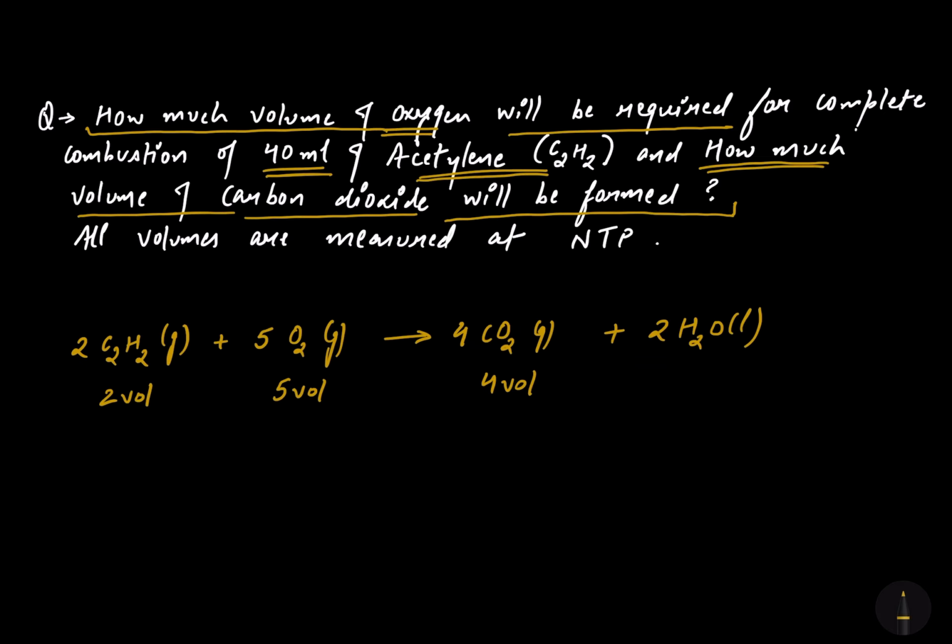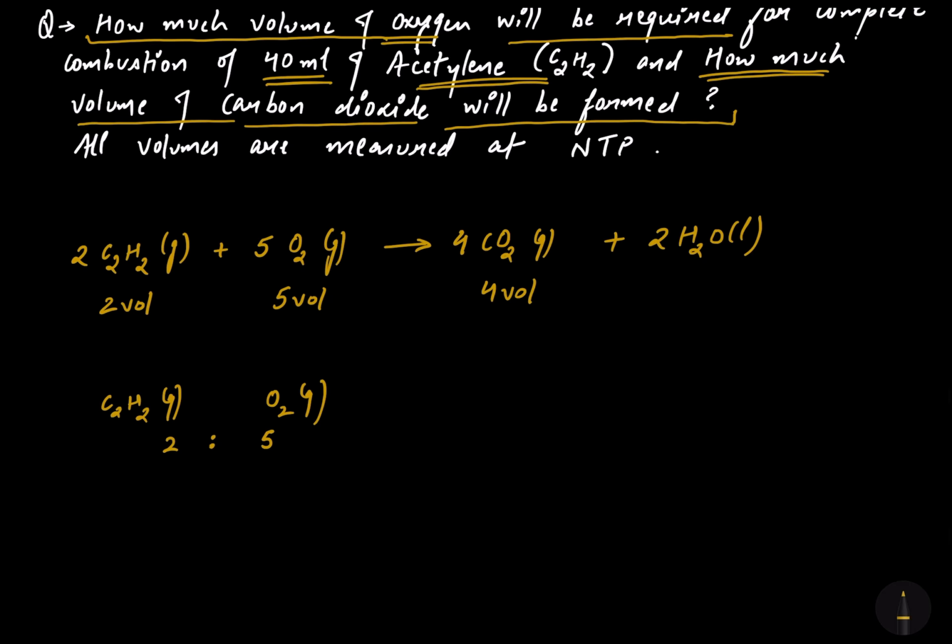So the ratio between acetylene and oxygen gas, first of all, was 2 is to 5. Now, how much oxygen will be required to react with 40 ml of acetylene?